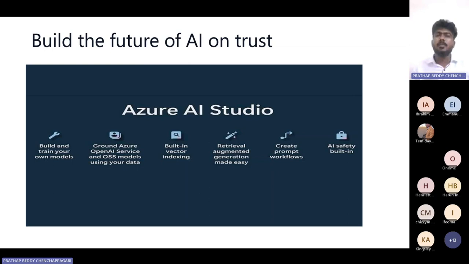So first of all, I need to secure the files and the services and everything, and I need that security level. That's why for all the services, trust is very important. That's why build the future of AI on trust.